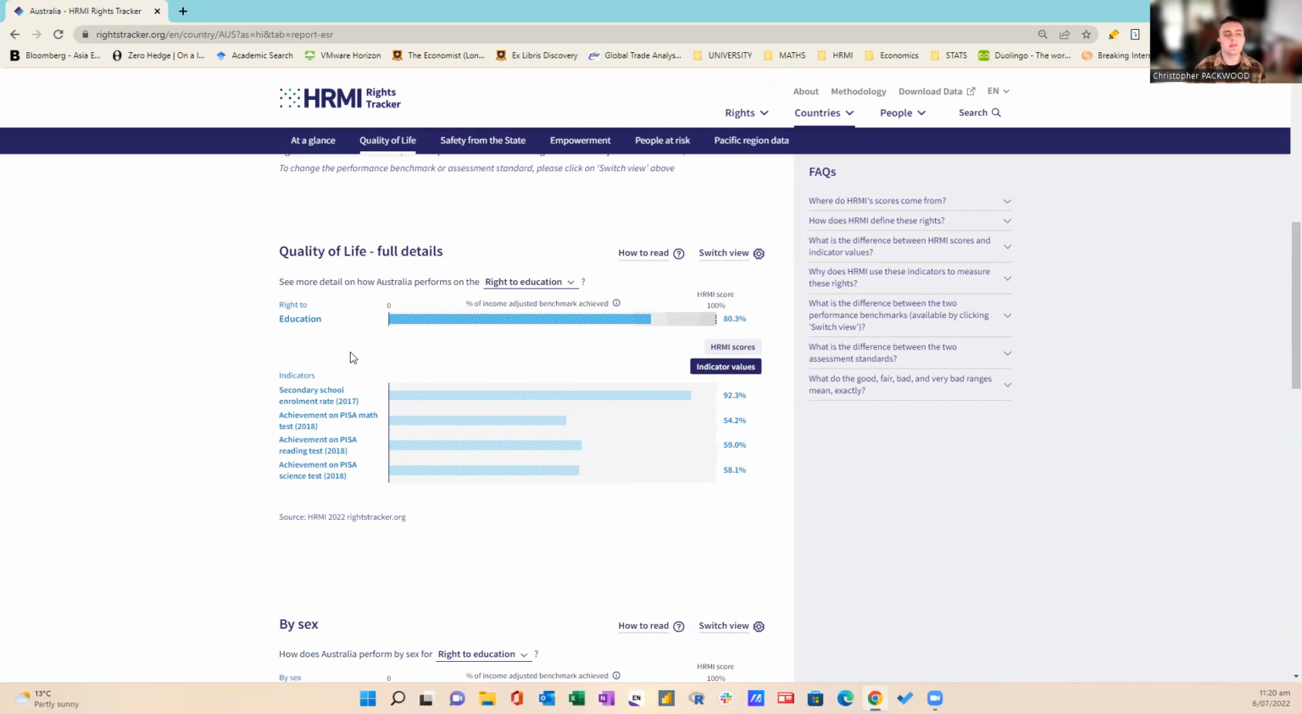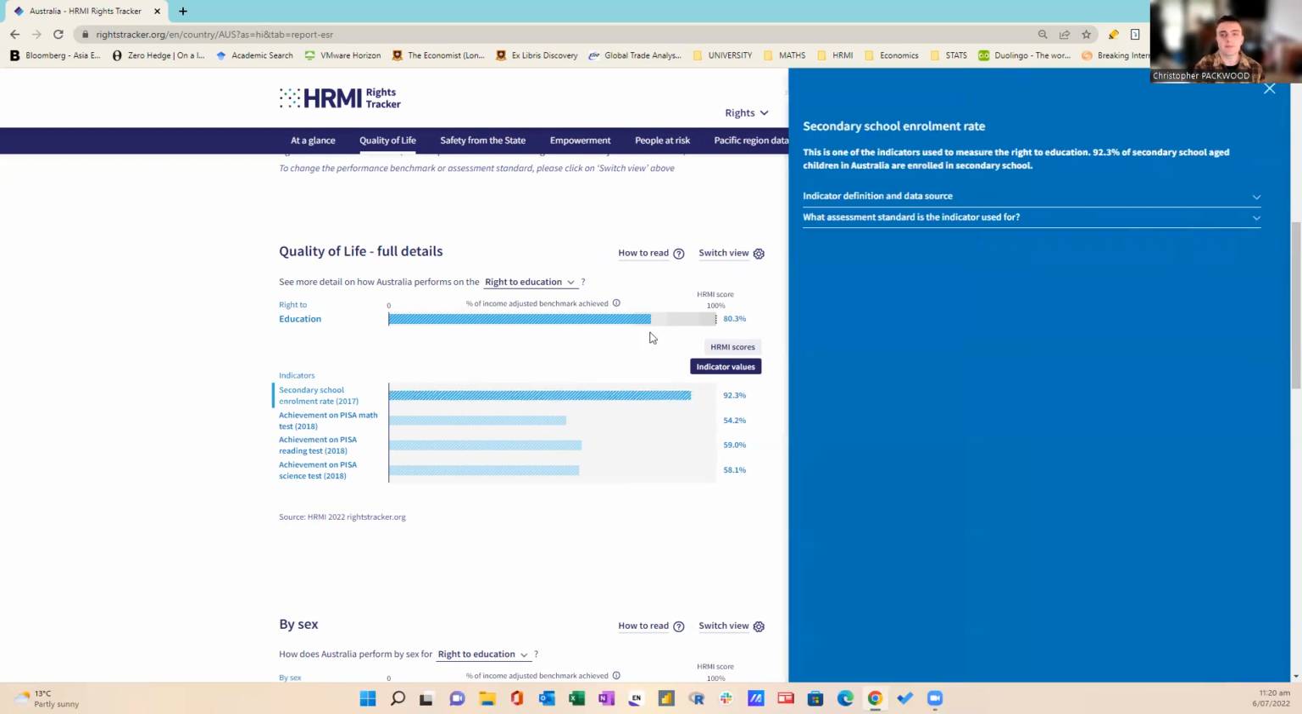So in particular, when we look at the secondary school enrollment rate, this is at 92.3%. If we click on this data bar, this is telling us that 92.3% of secondary school age children in Australia are enrolled in secondary school. So there's some room to improve on the score by getting the extra 7.7% into schools.